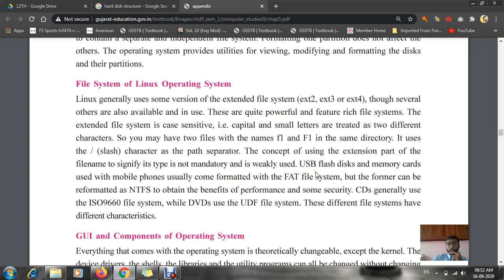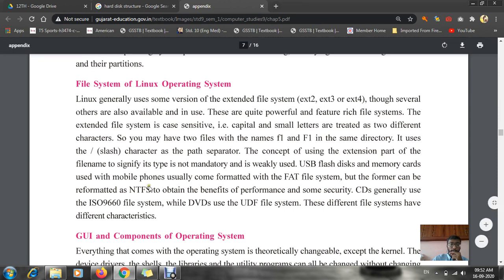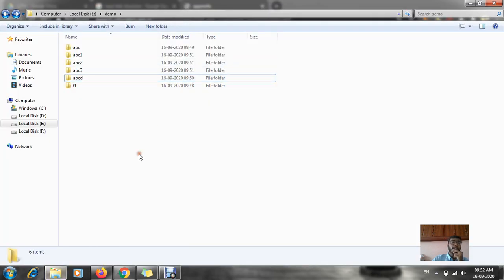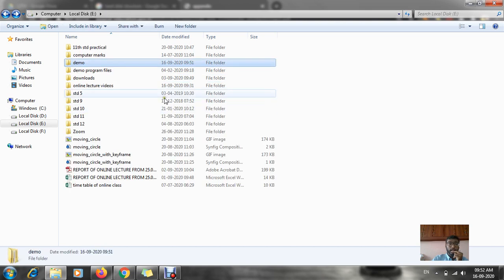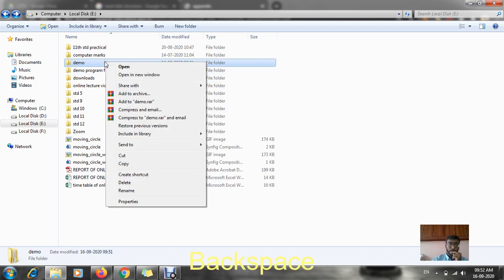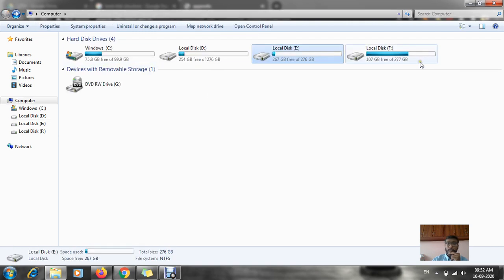Now the next topic is about USB flash drives or memory cards used in mobile phones, which usually come formatted with the FAT file system, but can be reformatted as NTFS. Whenever we insert a pen drive, or connect our phone via USB, and try to format that particular drive, it will ask for permission.